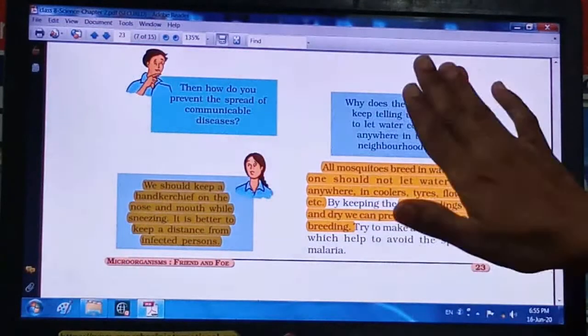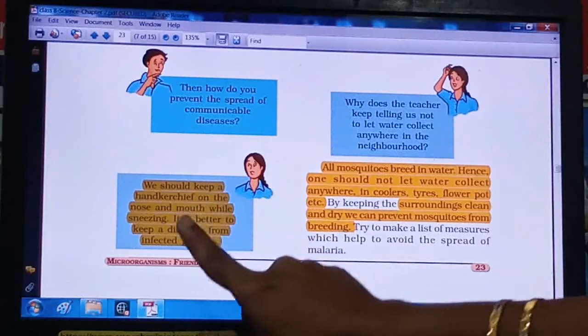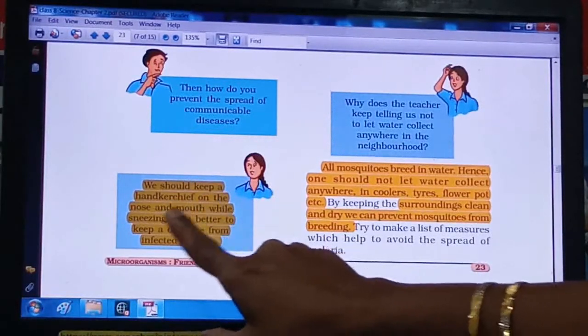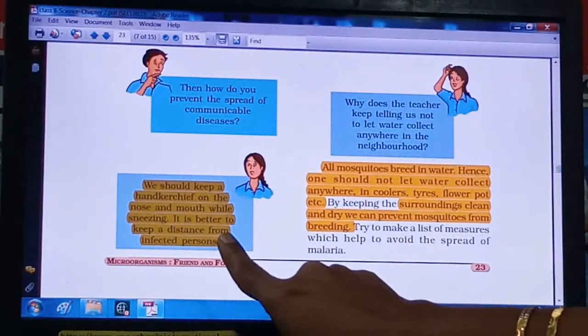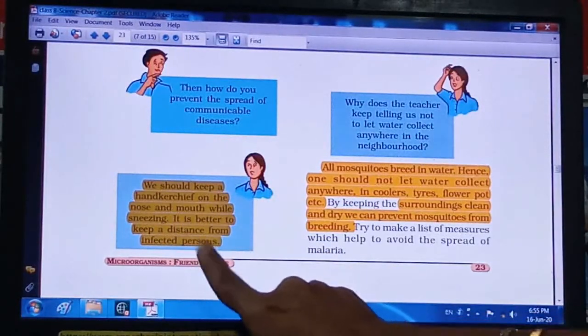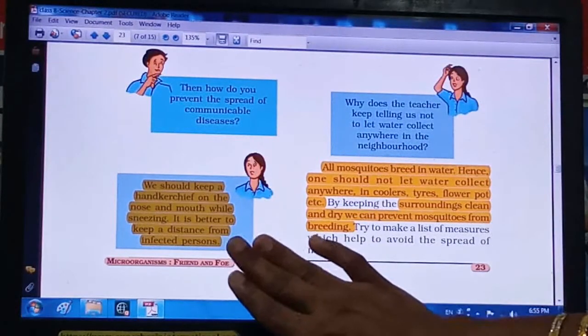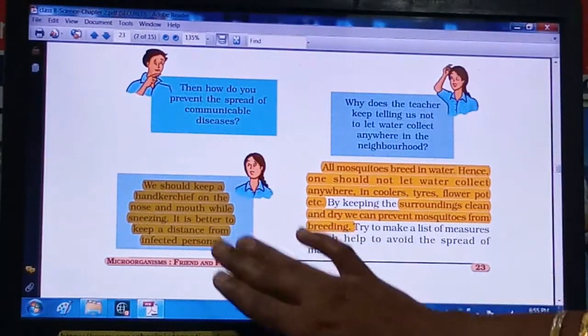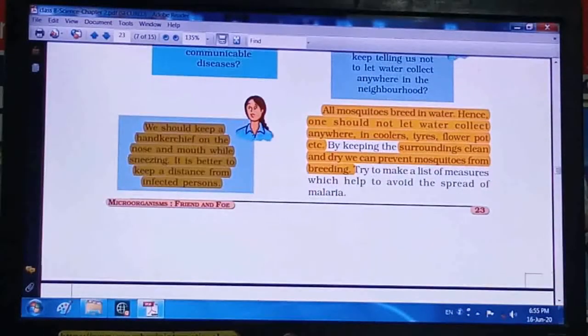If you want to prevent communicable diseases, you have to keep a handkerchief on your nose and mouth when you sneeze or cough, right? You also have to keep a distance from the infected person. These are the precautions we have to take to stop the spread of communicable diseases.